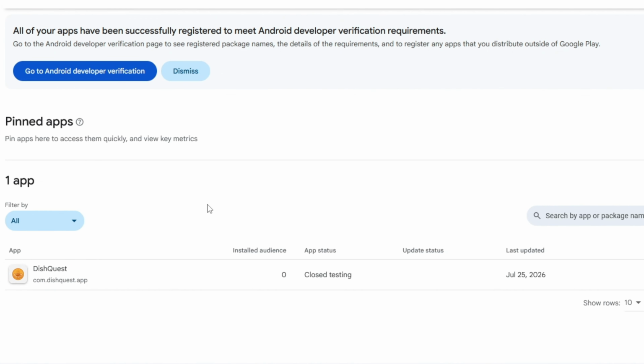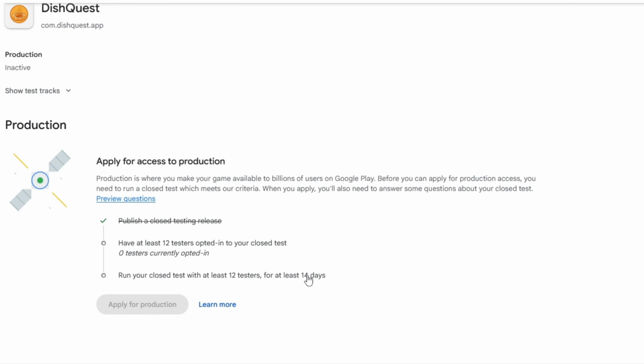And now here's where I need your help. I'm at the final step, publishing to the Google Play Store. But Google has a requirement for new developer accounts. Before you can launch to production, you need a closed test with at least 12 testers opted in for 14 days.